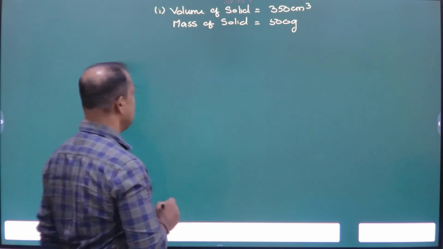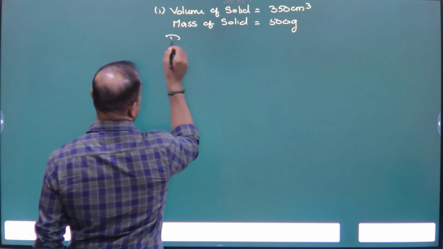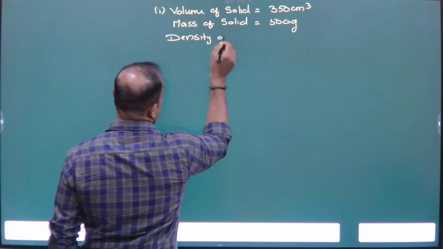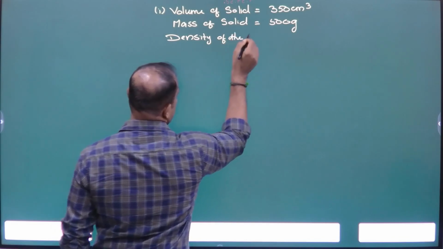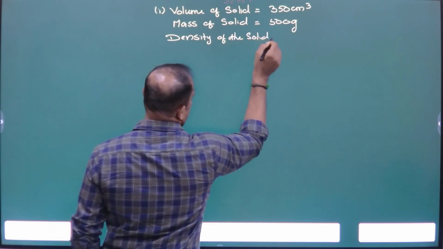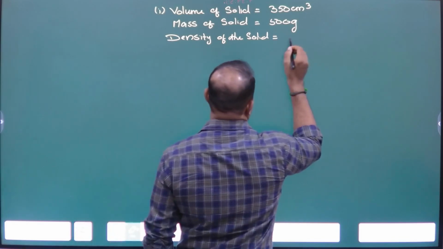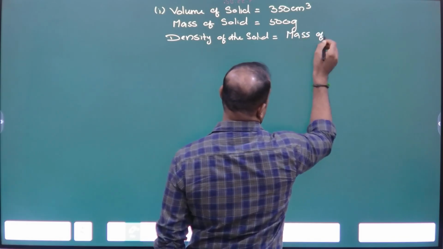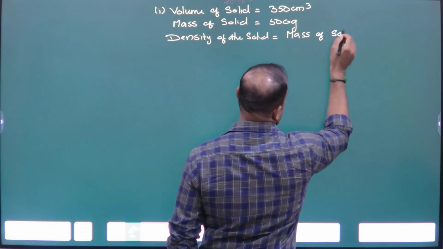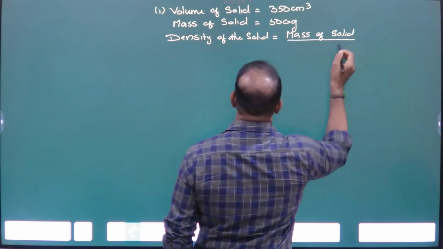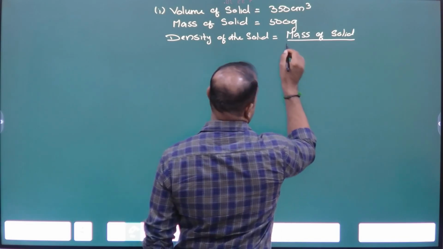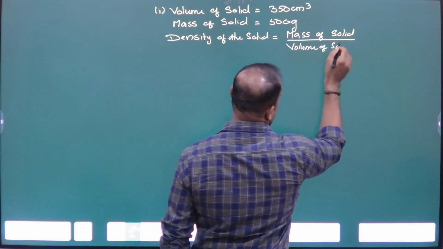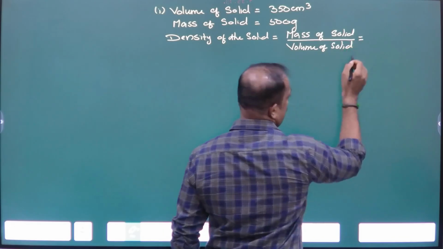Write down: density of the solid is equal to mass of solid divided by volume of solid.